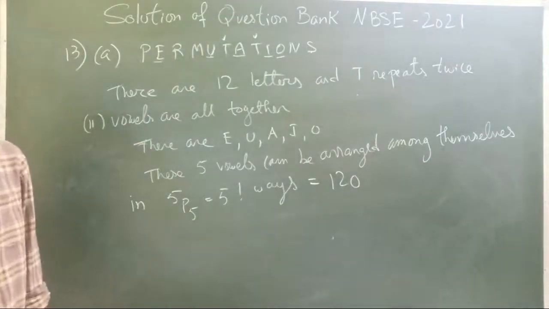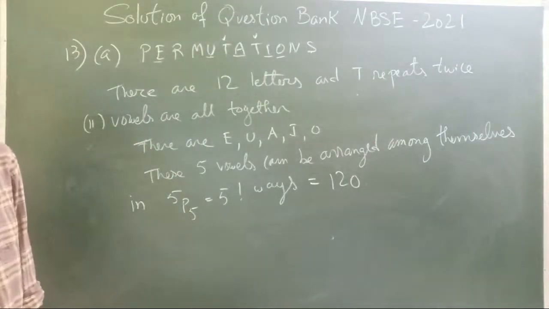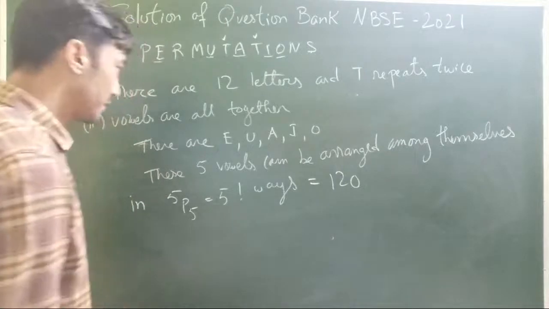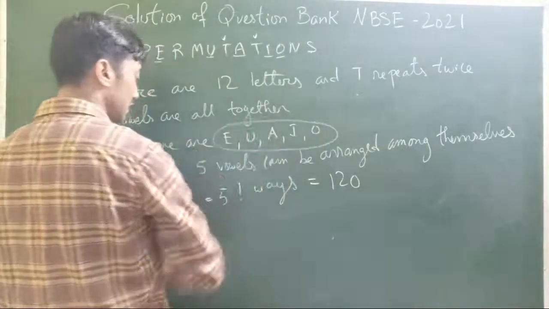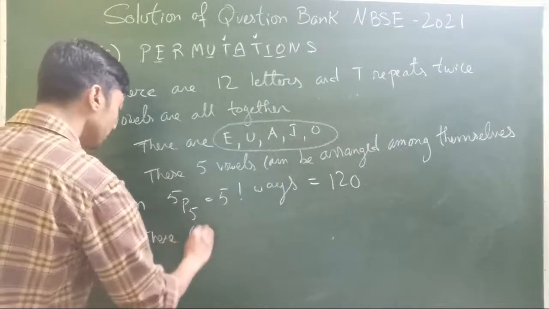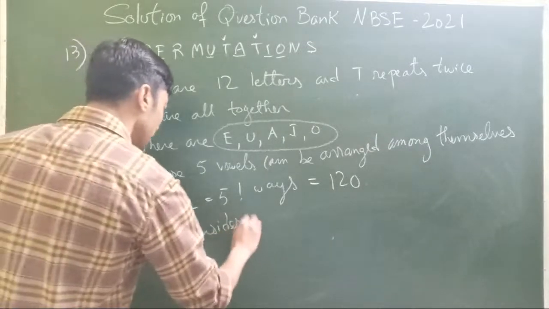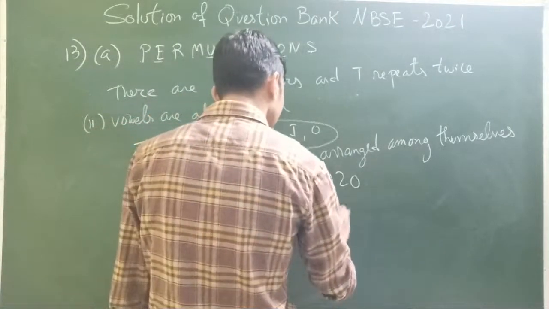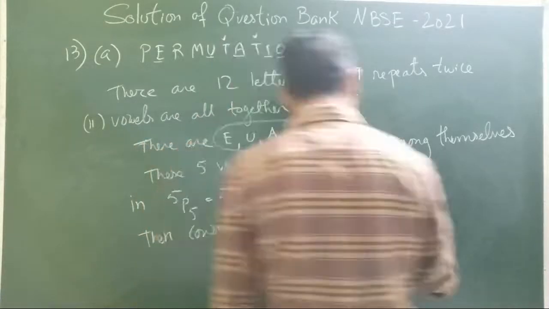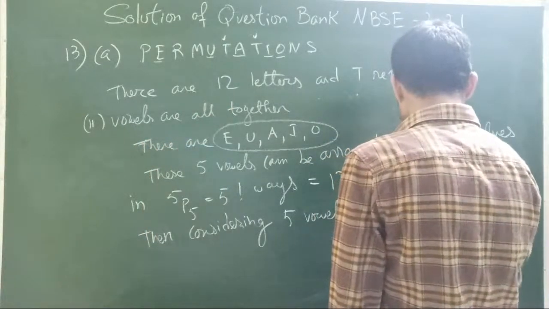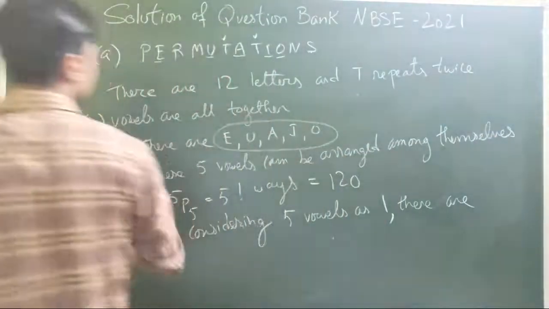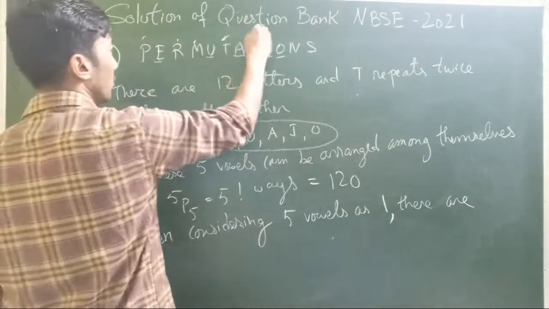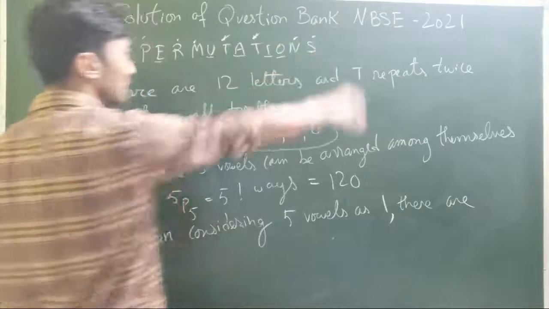Now the condition is that in that letter permutation, the 5 vowels should always be together. So if we just consider these 5 vowels as one letter, how many letters are left then? 1, 2, 3, 4, 5, 6, 7.